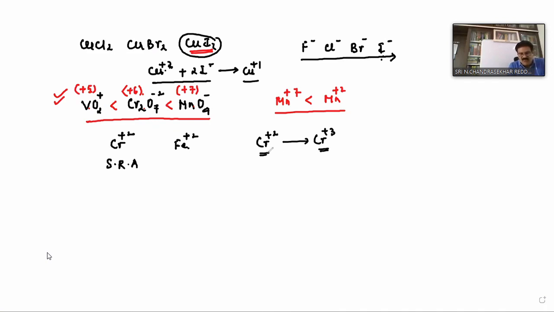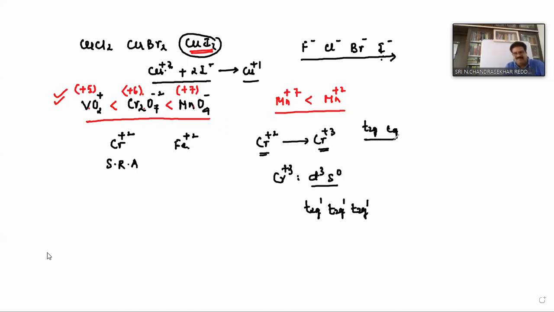Can you say what is the reason chromium 3+ is more stable? In chromium 3+, what is the configuration? d3, isn't it? In d3 it has a configuration of t2g3. We'll discuss this in coordination compounds, so don't get confused here. I think you already have some idea about t2g and eg, according to crystal field theory.